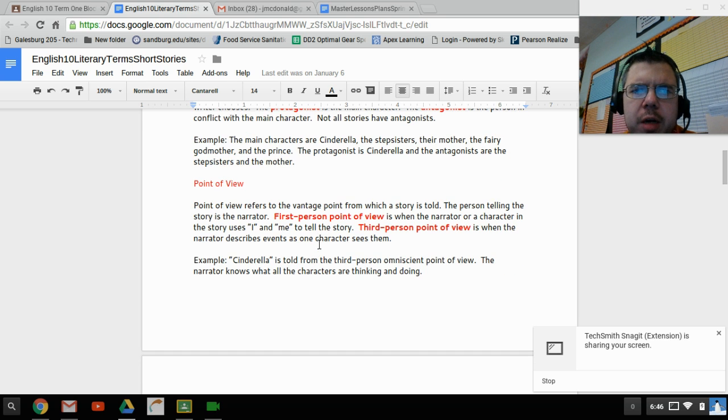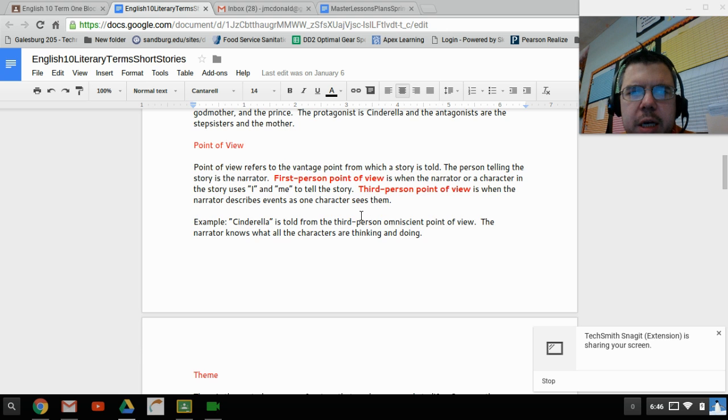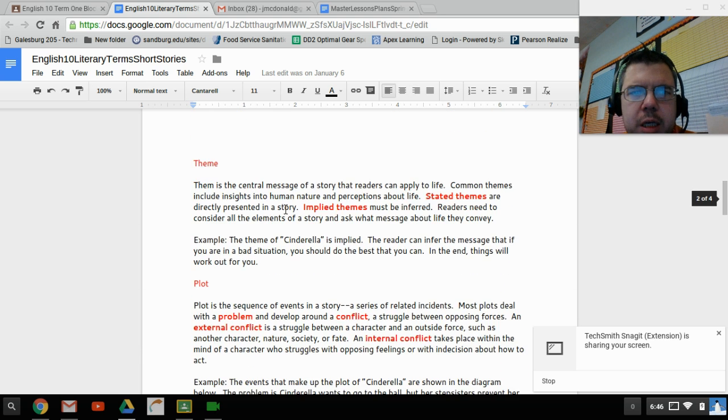Point of view. Point of view refers to the vantage point from which the story is told. The person telling the story is the narrator. First person point of view is when the narrator or character in a story uses I and me to tell a story. Third person point of view is when the narrator describes events as one character sees them. Example, Cinderella is told from a third person omniscient point of view. The narrator knows all.